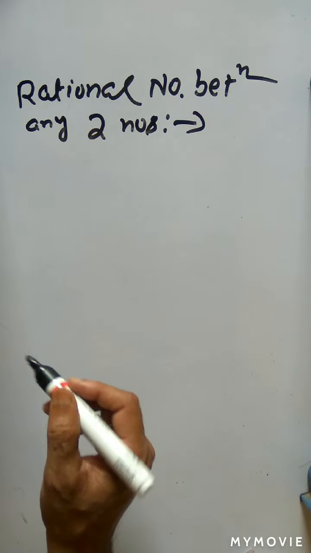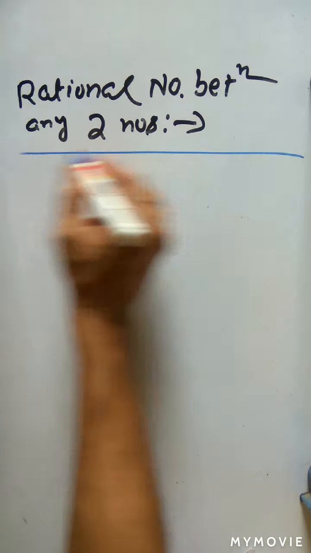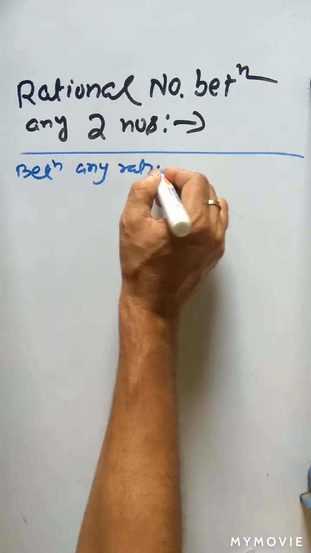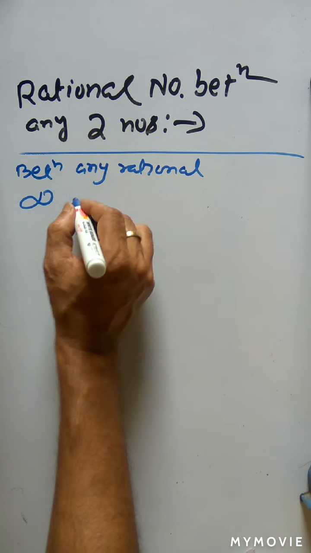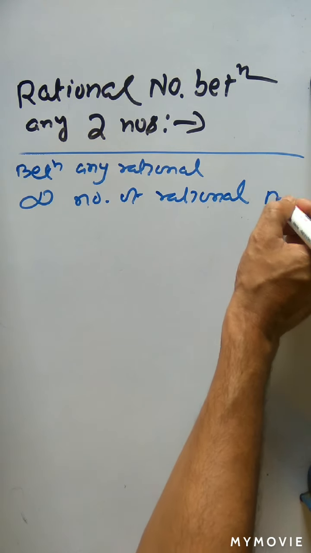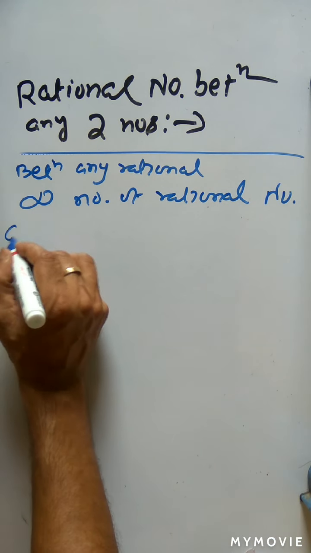Between any two rational numbers, there are so many rational numbers. Or we can say between any two rational numbers, there are infinite rational numbers present.